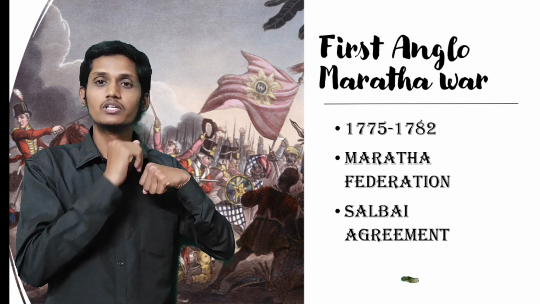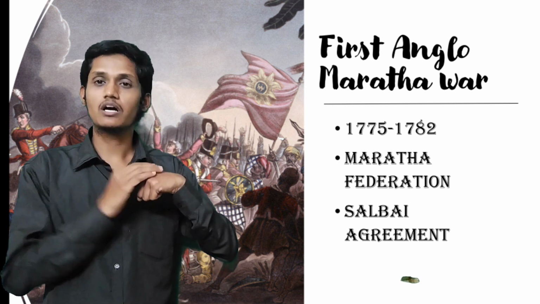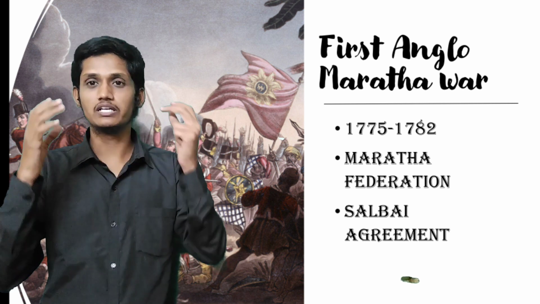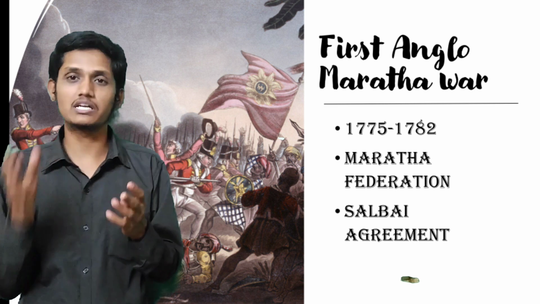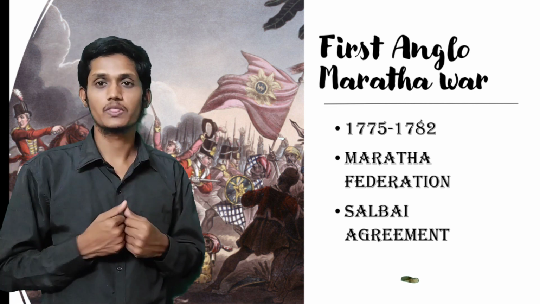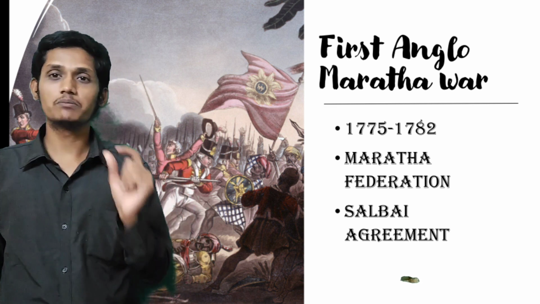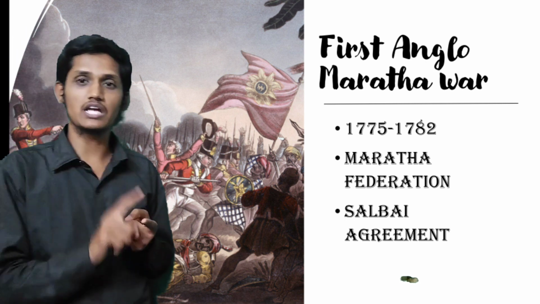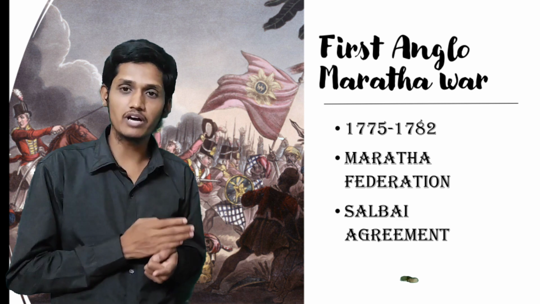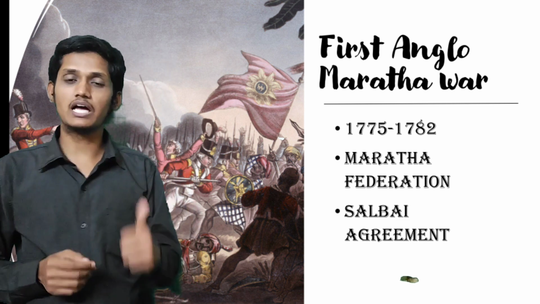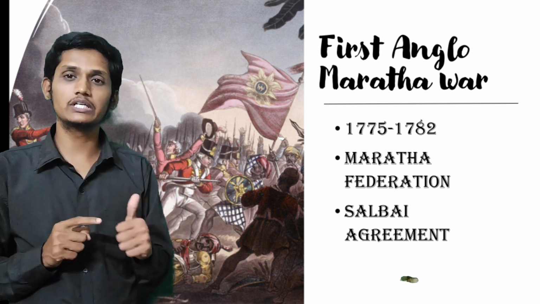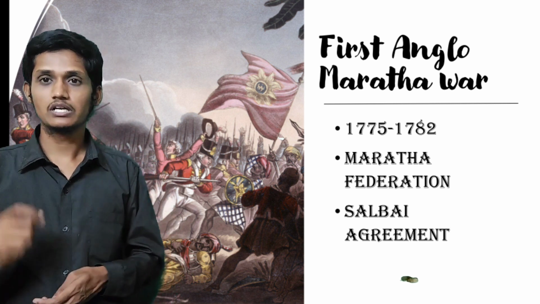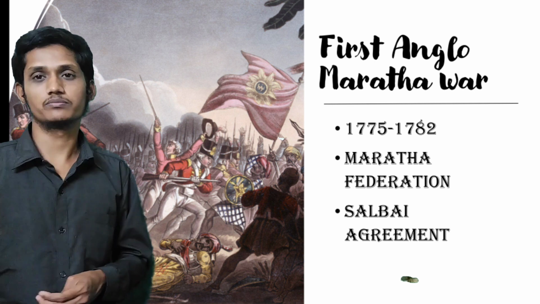After the death of Madhav Rao, the son of Narayan Rao became a king and war started with the British as well as the Marathas, and finally a treaty was signed between the Marathas and the British. The treaty is called the Treaty of Salbai. What is the treaty name? First Anglo-Maratha War, 1775 to 1782. The first Anglo-Maratha War treaty was the Treaty of Salbai. Remember this point. Clear? Let's go with the second Anglo-Maratha War.